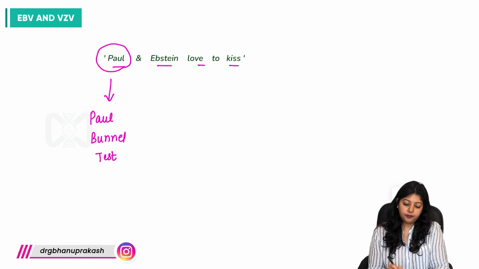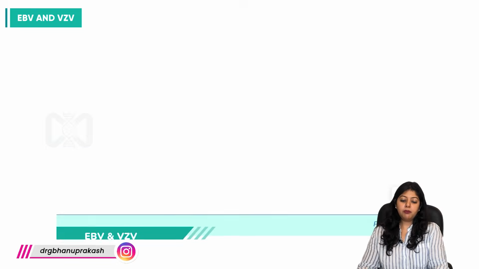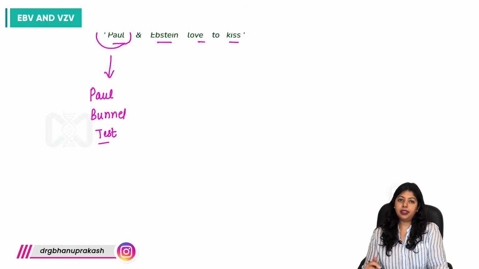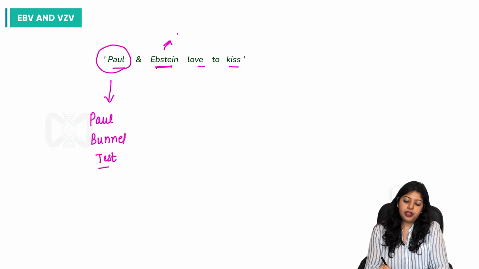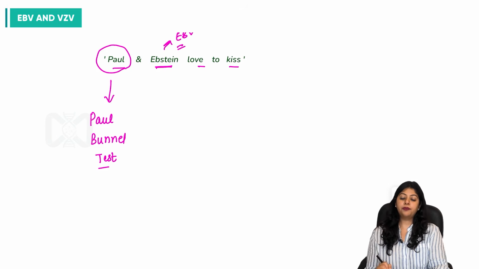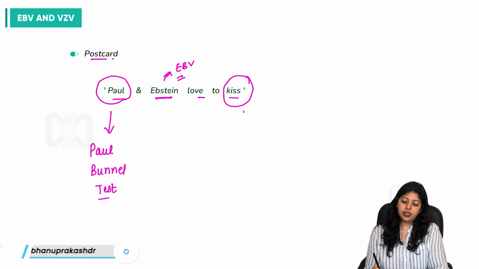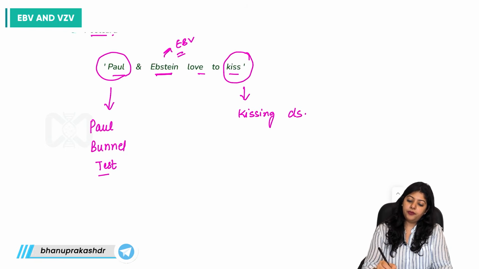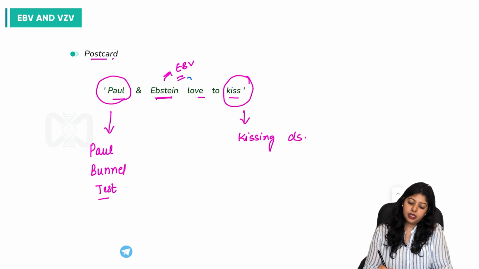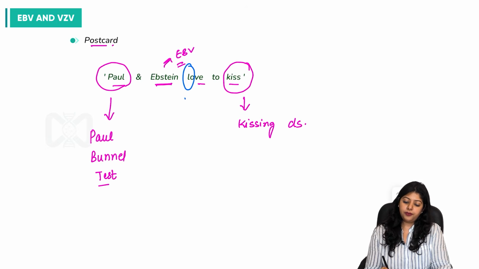We'll be discussing the Paul Bunyan test in the next slide. Then Epstein, very well we can derive Epstein-Barr virus. Then with KISS, we can derive the kissing disease. And with L, we have so many things to consider.